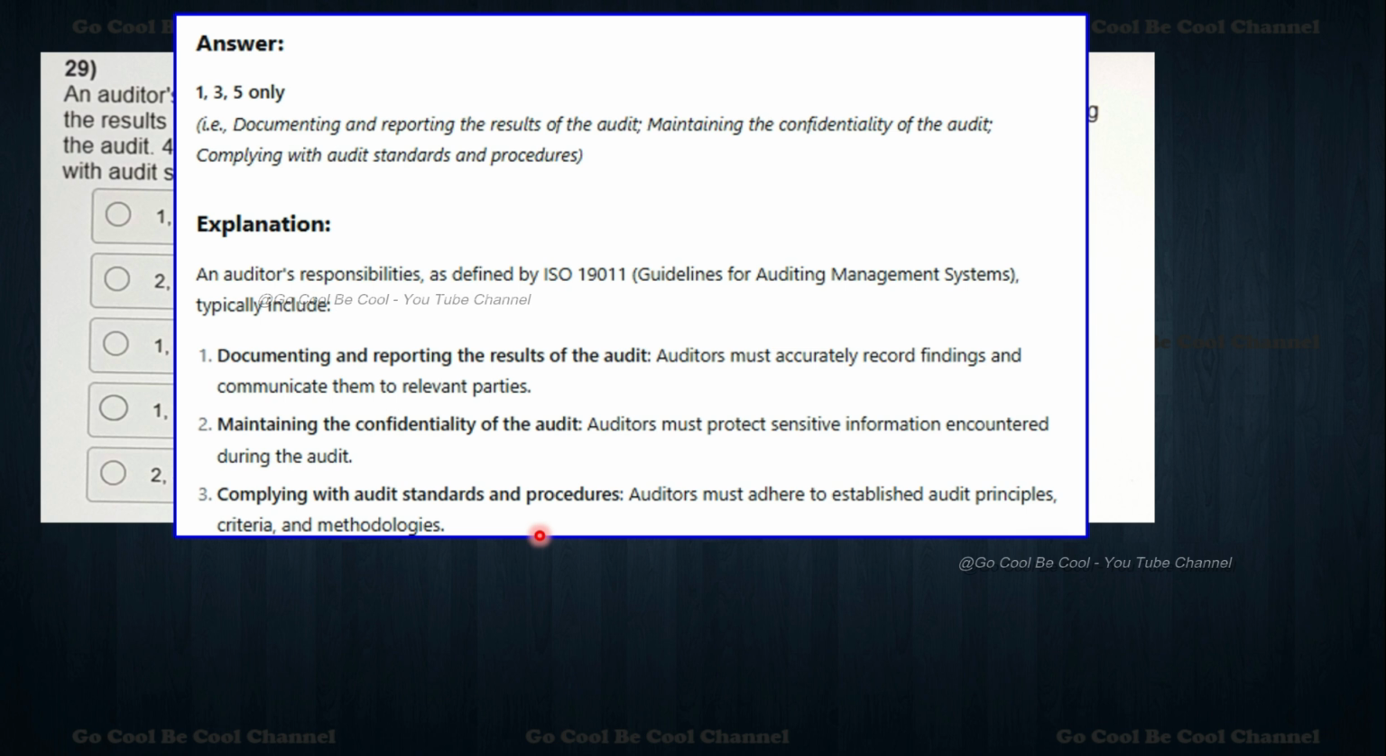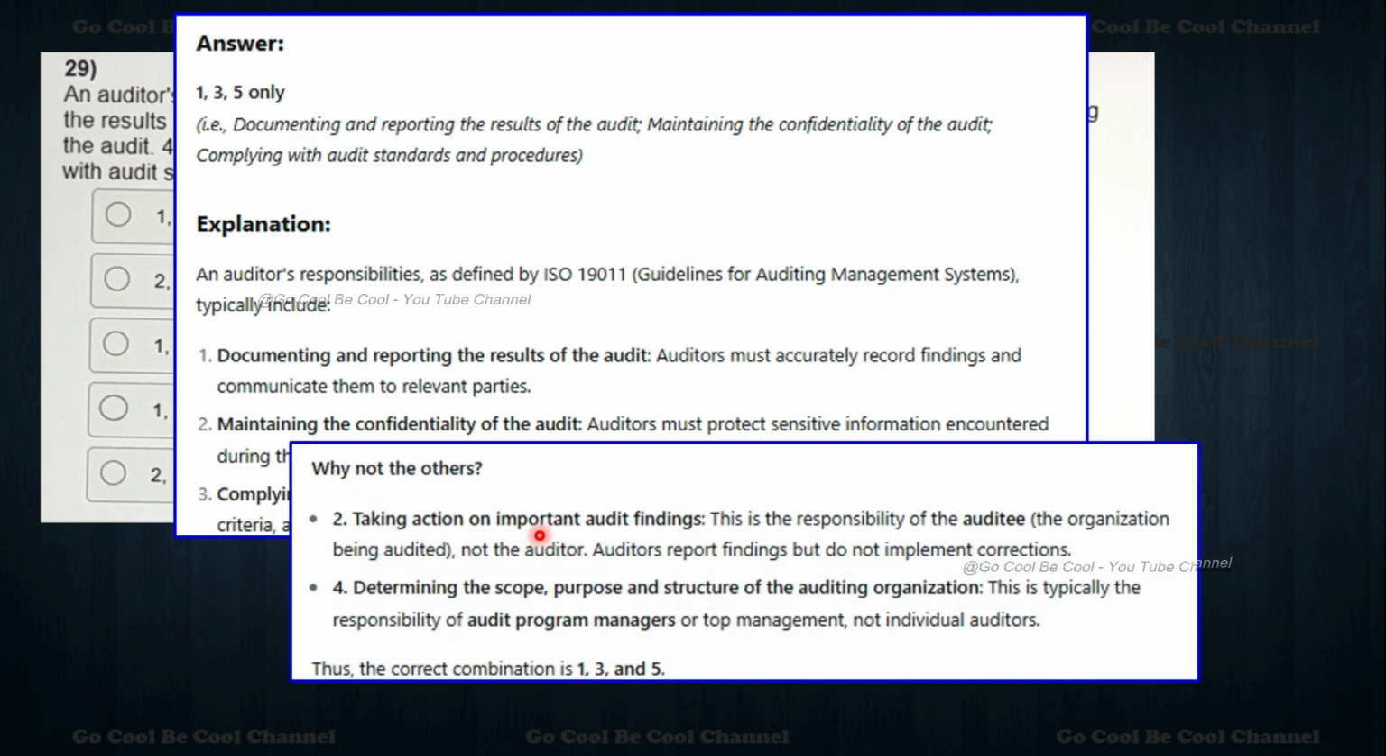These are the major things, as we are supposed to take it up to the next level. So why not the others? We should understand why not the others also. Point number 2 talks about taking actions on important audit findings. This is the responsibility of the auditee, the organization being audited, not the auditor. The auditor reports findings, but does not implement corrections.